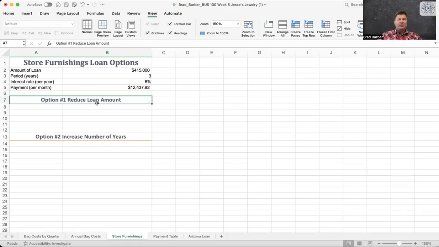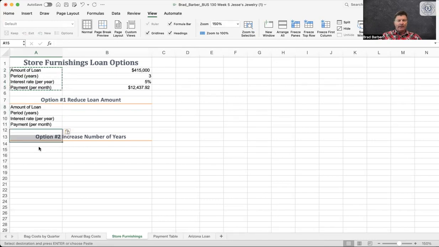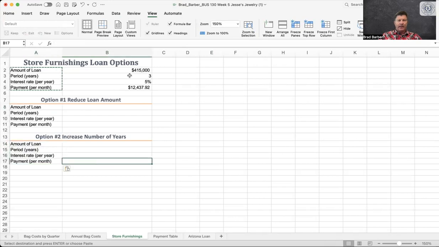So here's some scenarios of how we're going to reduce the payment. One of them is reduce loan amount. So first thing you're going to do is copy these titles down here, and we're going to do both of them because we're going to do 2 scenarios. Okay, so we have amount of loan, years, interest rate, payments per month. We'll fill these in once we do some what if scenarios. Okay, so we have this scenario.